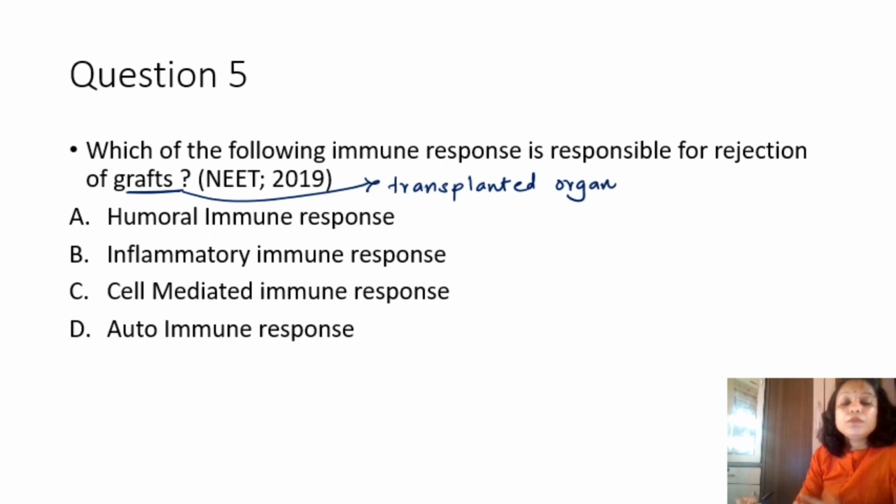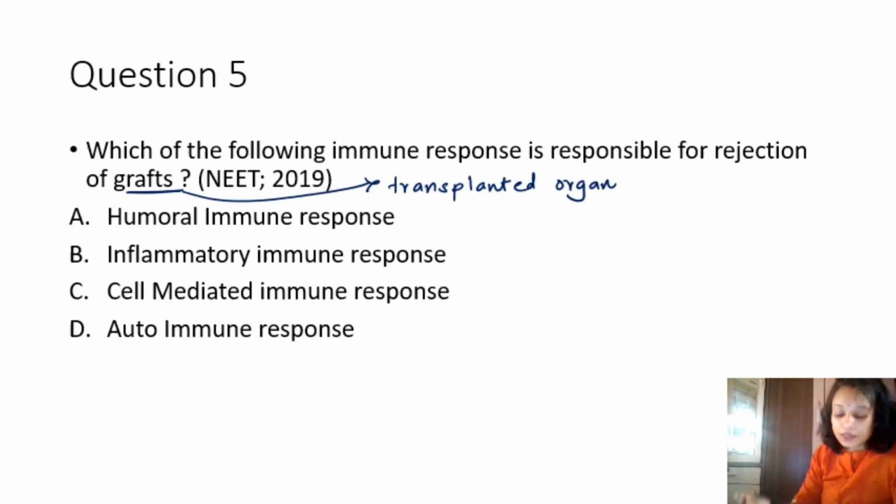The recipient's immune system obviously recognizes this transplanted organ as non-self, as a foreign body, and tries to eliminate it. There is one component of the immune response responsible for it, and that is the T cell, the cytotoxic T cell. It tries to kill the graft cell because the graft cell has a special antigen over its surface, which is considered foreign by the recipient's body.